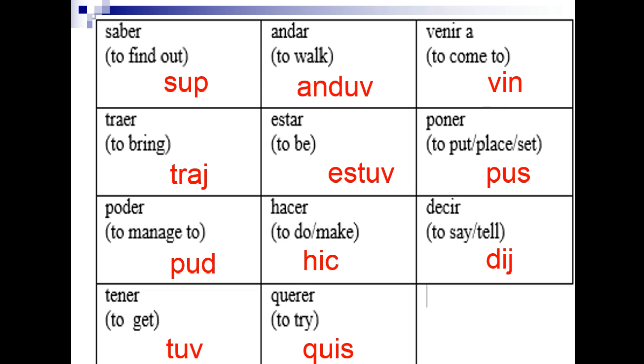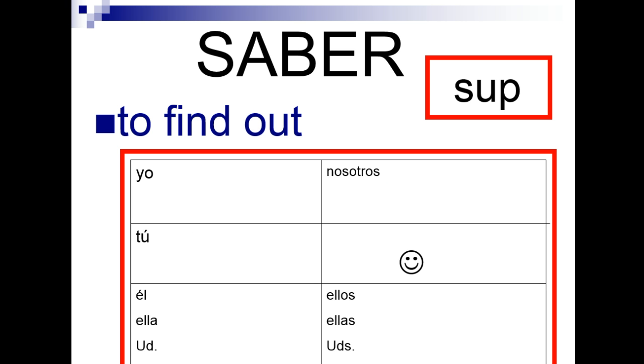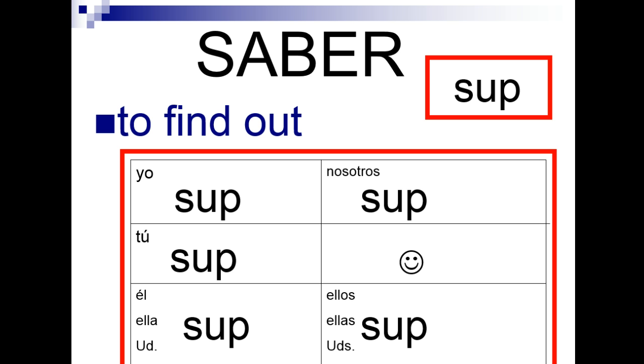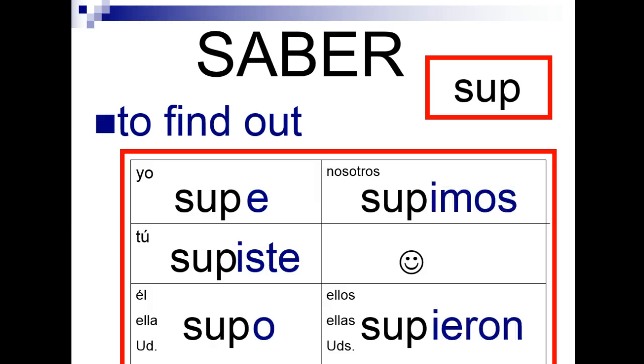So now that you have that, let's put this in action. So saber, I'm telling you that the irregular goes to sup, and then I add my endings. Saber is to find out in the preterite. So how do we say, like, I found out I had a quiz, or we found out we had a quiz? Saber goes to sup, and then I add my endings. Supe, supiste, supo, supimos, supieron. So the kids found out that they have a test. Supieron que tienen un examen. Supe que tengo dos gatitos. I found out that I have 2 kittens.